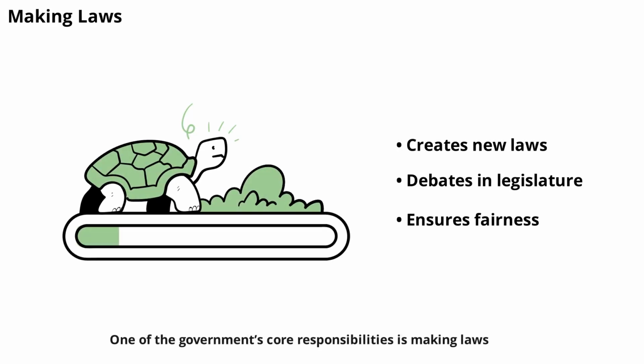One of the government's core responsibilities is making laws. Legislatures, such as parliaments or congresses, debate and pass laws that shape how society operates. These laws cover everything from traffic rules to business regulations and criminal justice. By creating clear rules, the government helps ensure fairness and order in society.